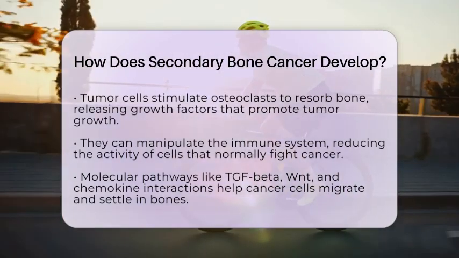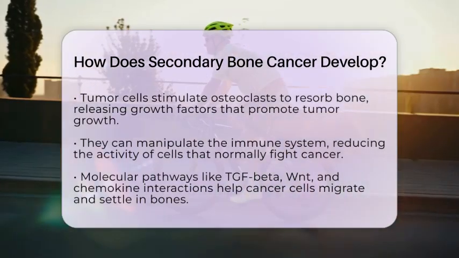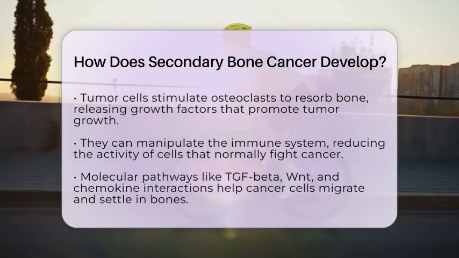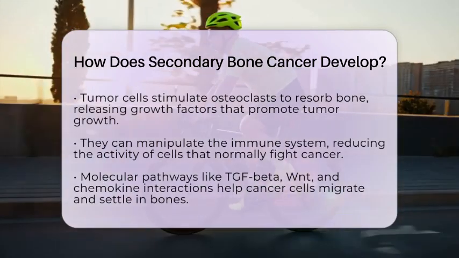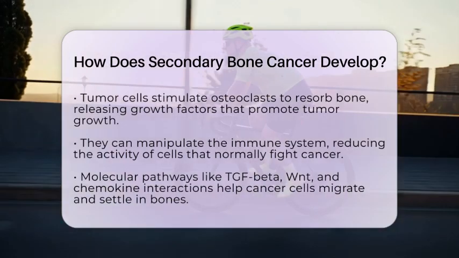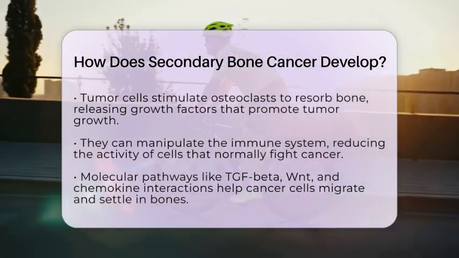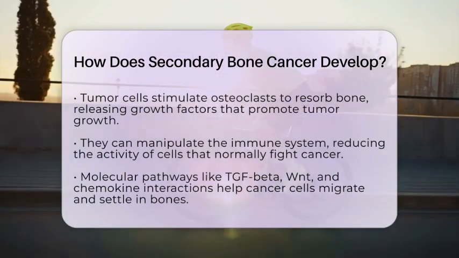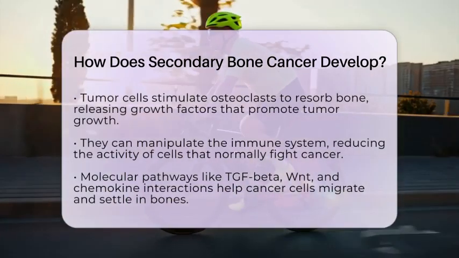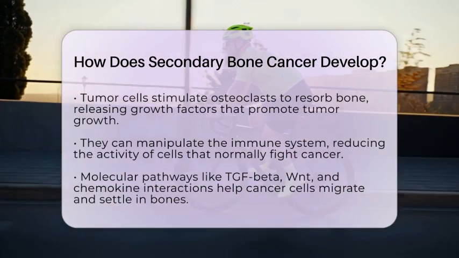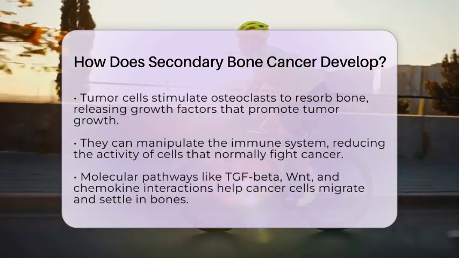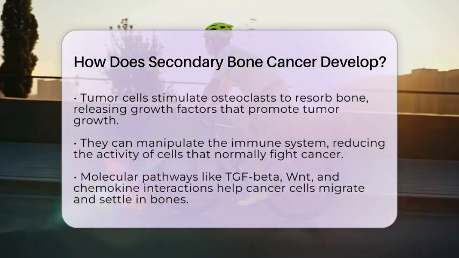The cancer cells can also manipulate the immune system, suppressing the activity of T cells and natural killer cells, which normally help fight off abnormal cells. Molecular pathways like transforming growth factor beta signaling, the Wnt pathway, and chemokine interactions involving CXCR4 and SDF help cancer cells migrate and settle in the bone.